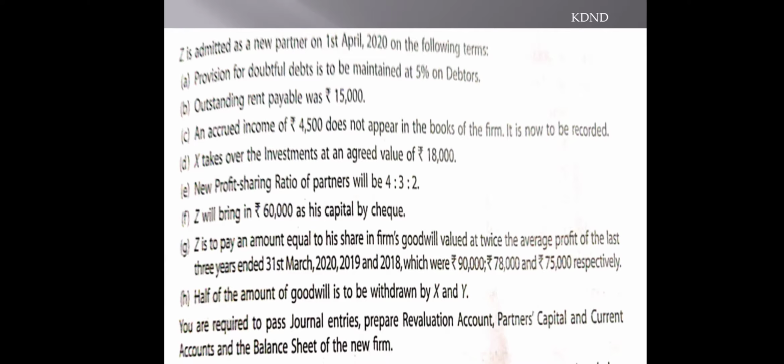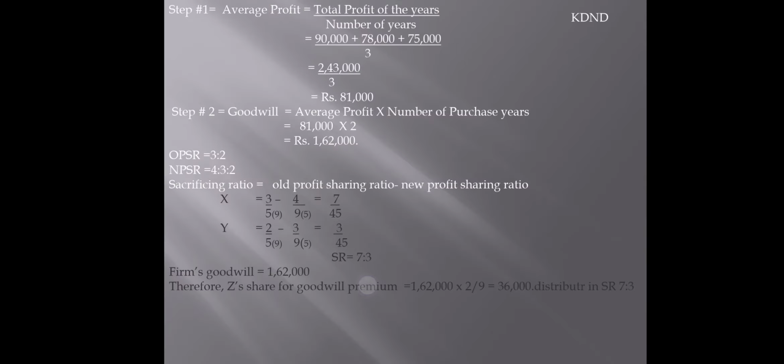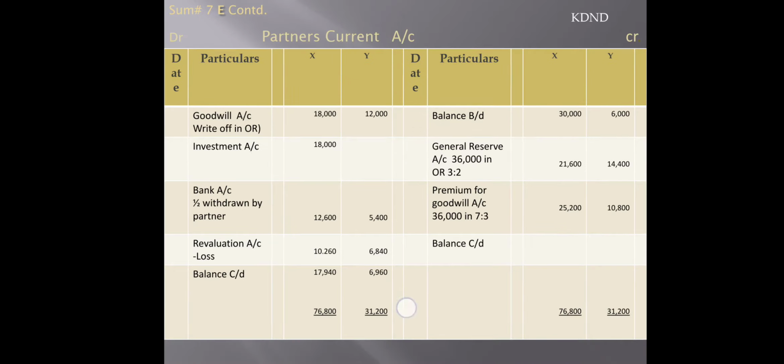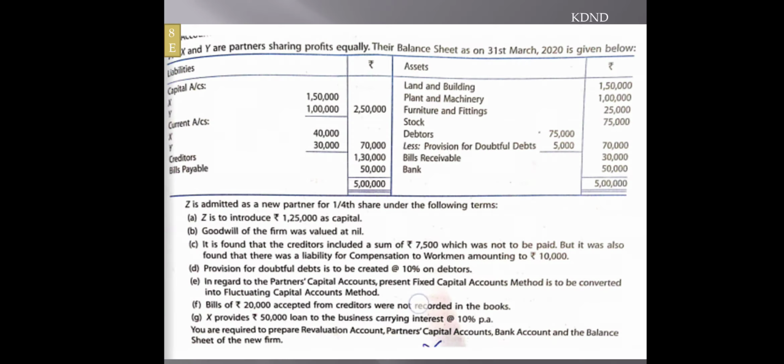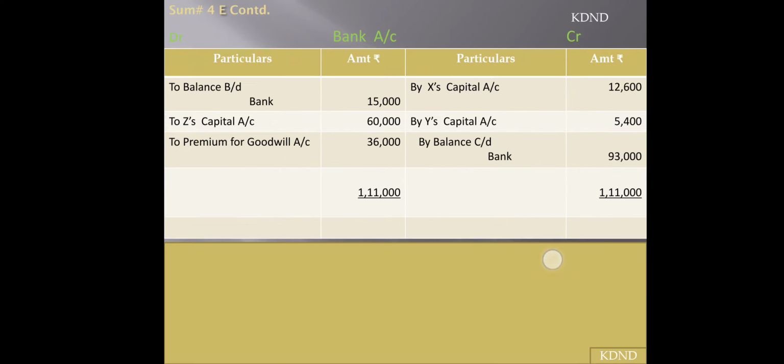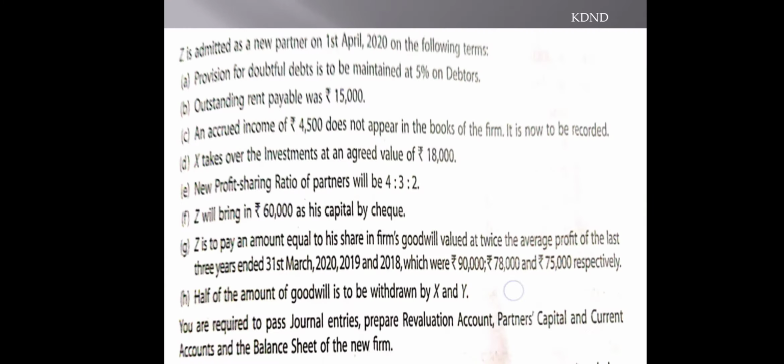So you are supposed to draw the revaluation account, partners' capital account, and partners' current account as under. So draw all these accounts. You can see I have drawn them. Done.